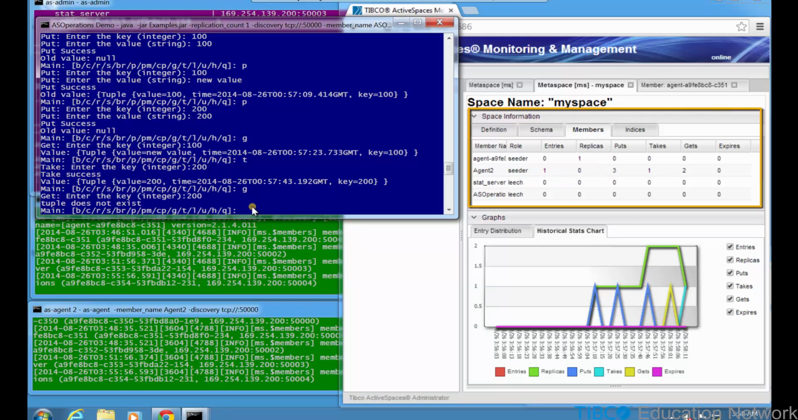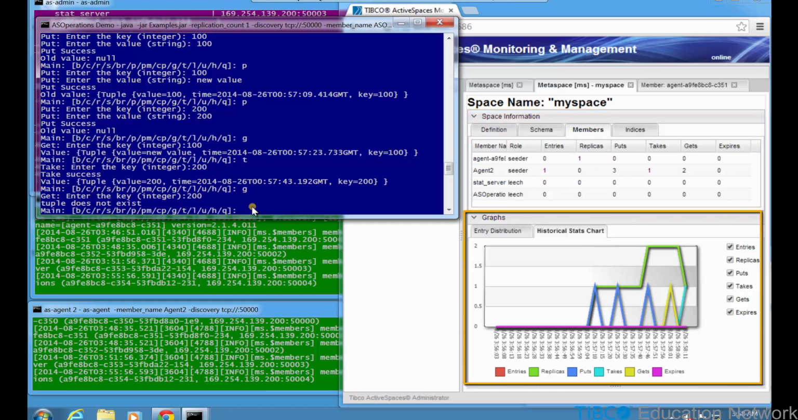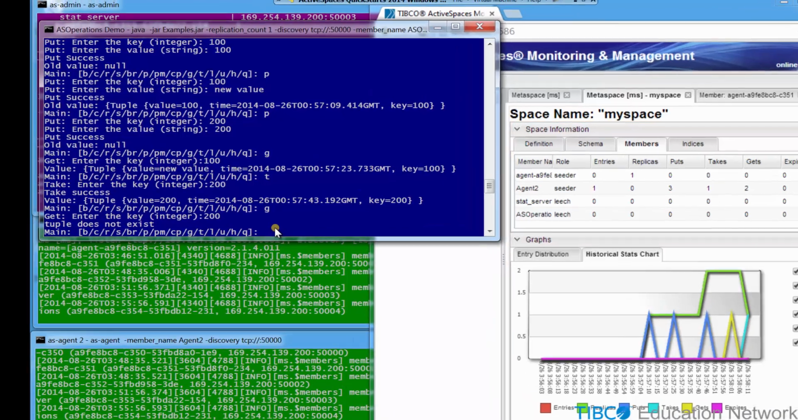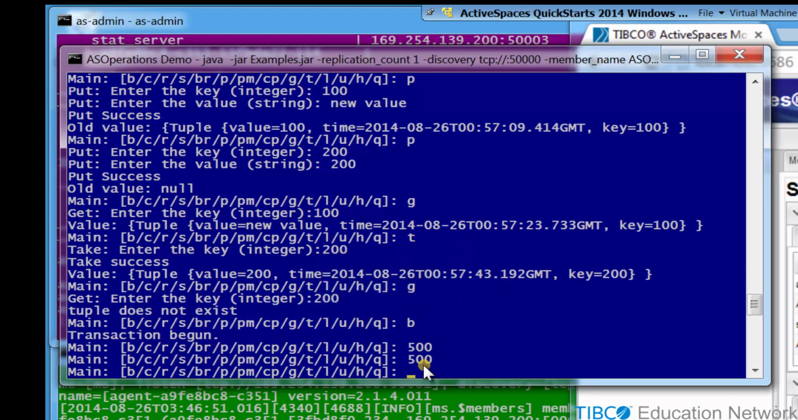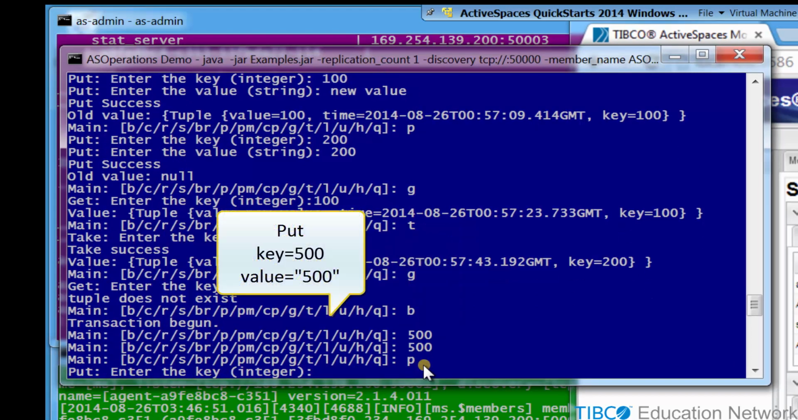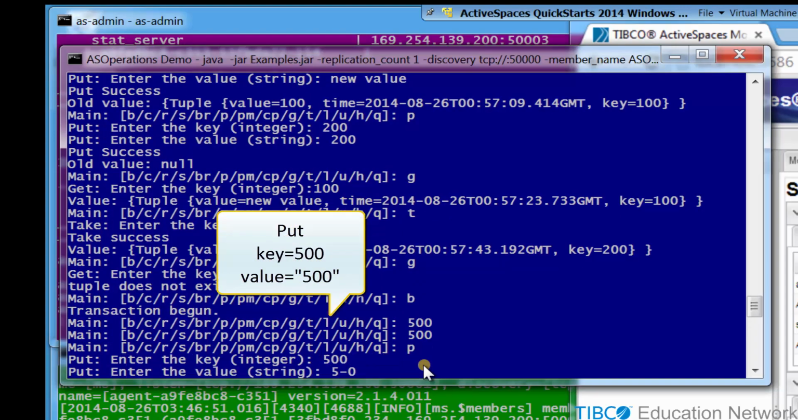All these operations were recorded in the ASMM space statistics and in the historical stats chart. Now type B in ASOperations to begin a transaction that will bundle together an all-or-nothing block of space operations. First, we put a tuple with key equals 500 and a value equal to 500.